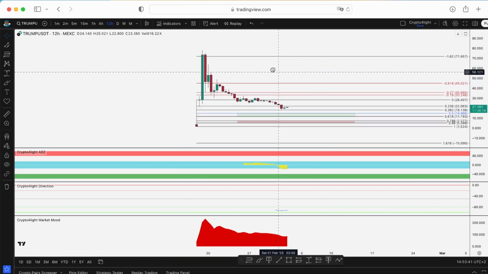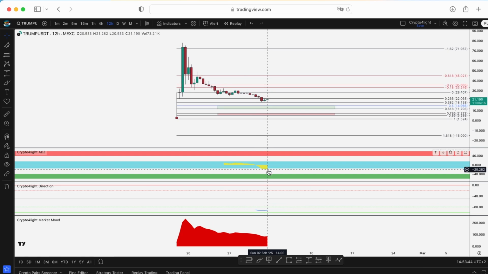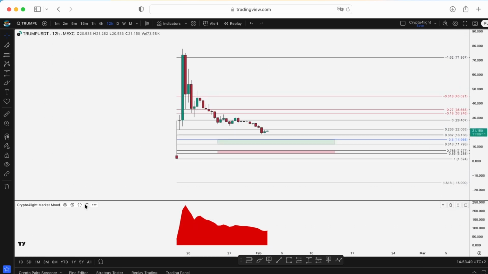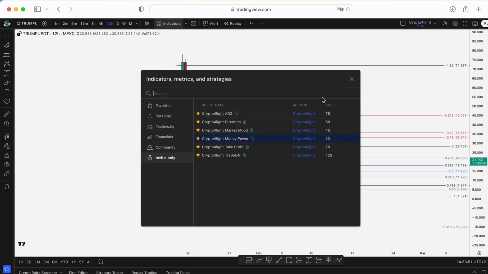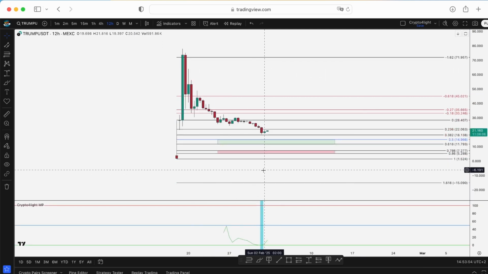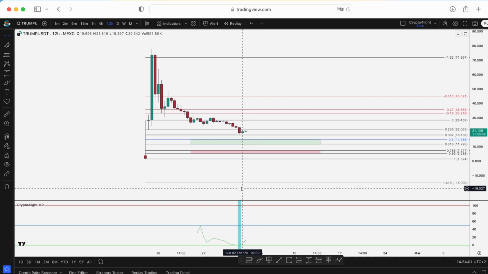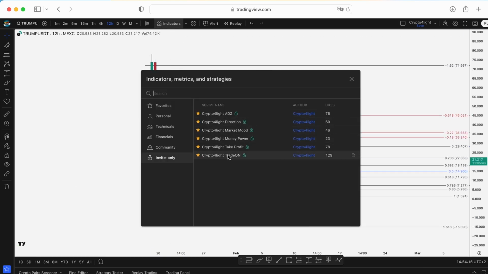This is a support. No, ADZ is still just in the middle. It's not a distribution, not an accumulation. So nothing special, guys. Take a look at the money power on the 12 hour time frame here. Somebody is buying back at 1853. Some big guys accumulate the Trump, and this price is a comfortable price for those guys. We can't know the amount of accumulation, but by metrics we see some whales accumulate this token at this price.